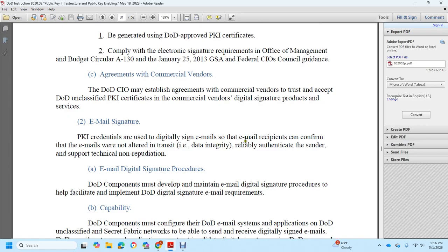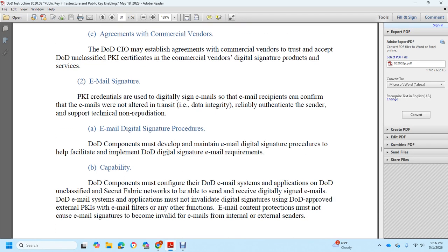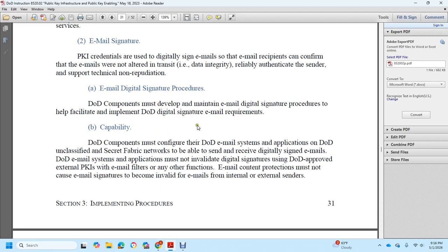of digital signature email, so that the email recipient can confirm the email is not altered in transition, tagged with integrity and reliability, authenticating the sender and supporting technical non-repudiation. For email digital signature, DoD components must develop and maintain email digital signature procedures and help facilities to implement the DoD digital signature email requirements. Capability: DoD components must make available in the DoD email system application, across the DoD unclassified and secret fabric networks, the ability to send the receiver a digitally signed email.